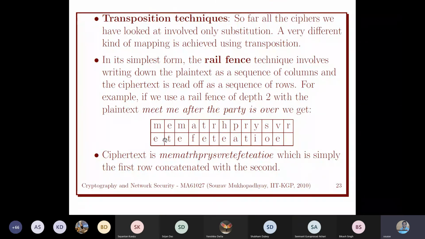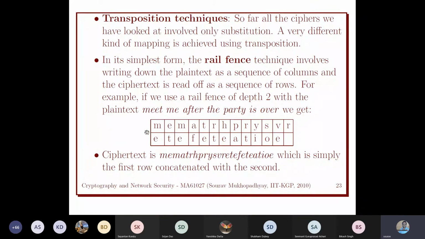After making this matrix, we read it row wise. We put the values column wise, then read them row wise.